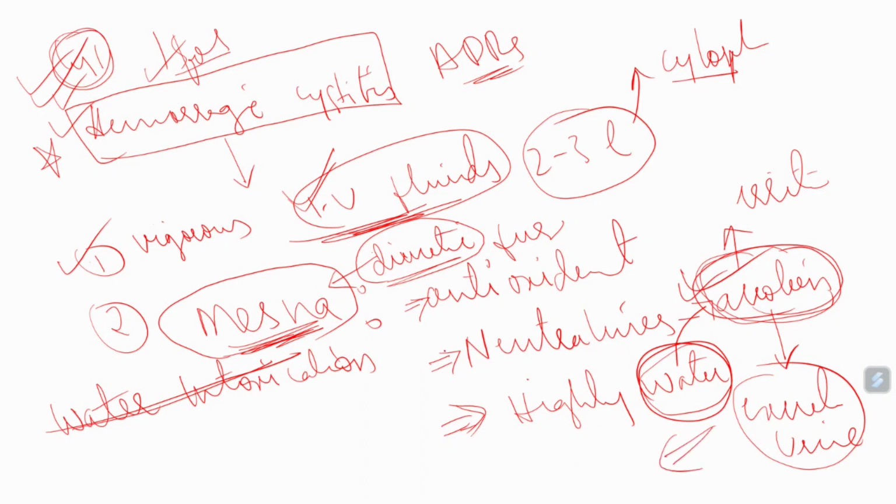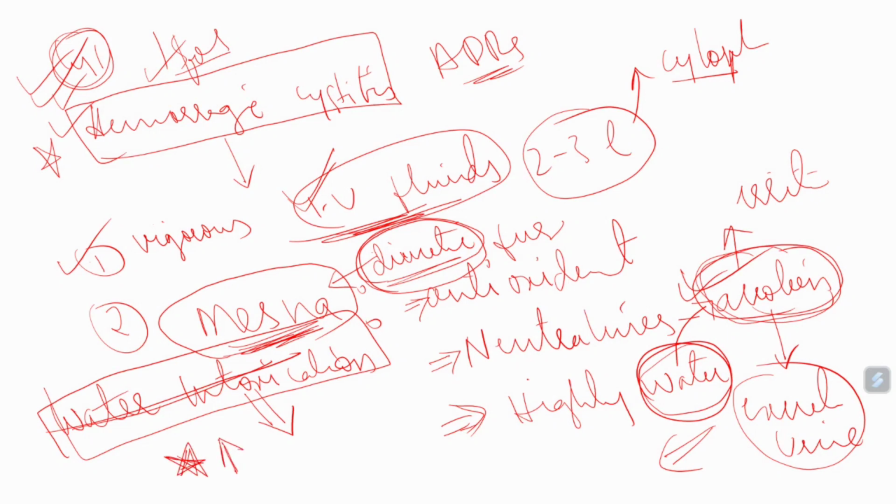Okay. If a diuretic is not given along with mesna in cyclophosphamide, what happens? It causes water intoxication and water will not be removed from the body. Why is water not removed? Because cyclophosphamide has one very important property. It will increase the production of anti-diuretic hormone. Very important point.